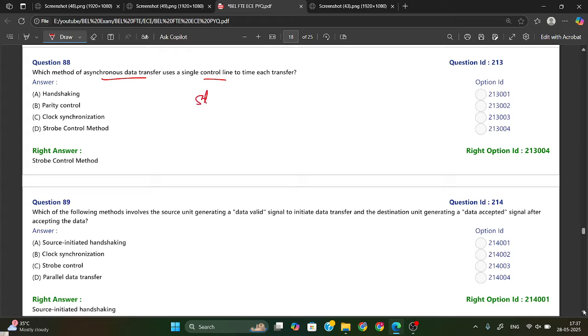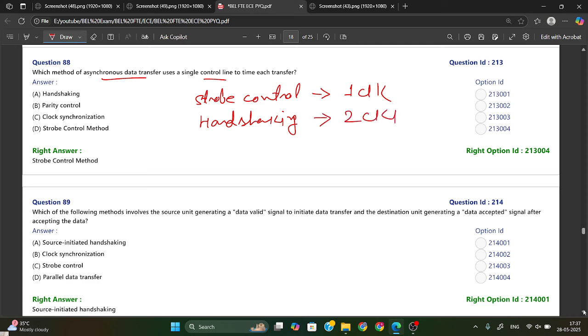We have the strobe control method, then we have the handshaking method, and this much only. So strobe control uses one clock or single clock, and handshaking uses two clocks. Okay, so here they have a single control line. So single control line or single clock pulse will be your strobe control method. Okay, option D is your right answer.